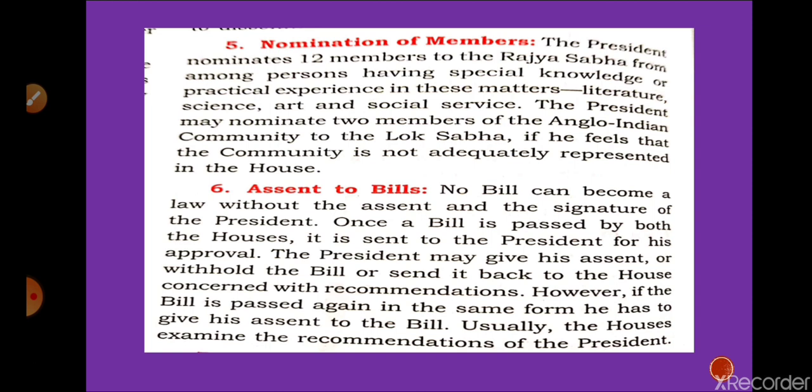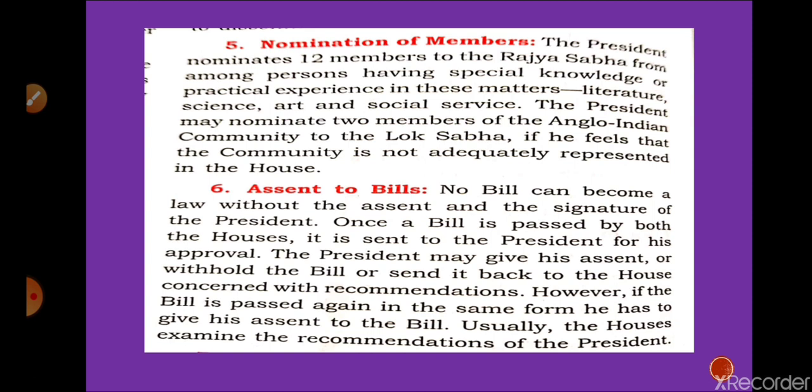As a recent example, you have seen that the former Chief Justice of the Supreme Court, Mr. Ranjan Gogoi, got membership of the Rajya Sabha. Like this, members from different fields can be appointed as members of the Rajya Sabha by the President, and 2 Anglo-Indian members can also be appointed by the President. So this is the right of the President in the legislature.